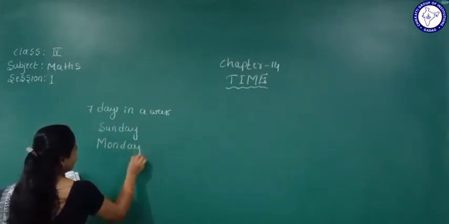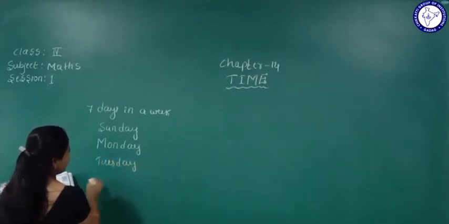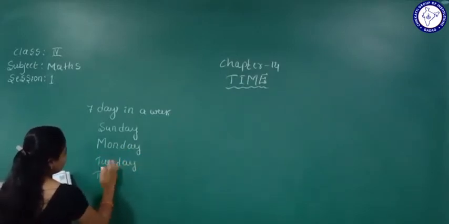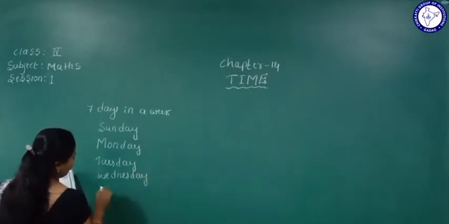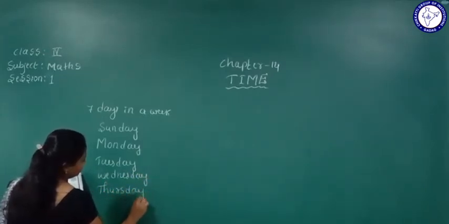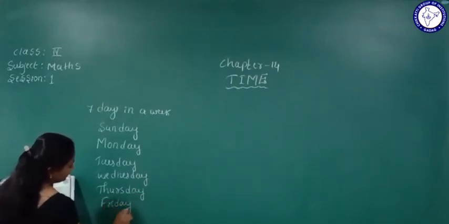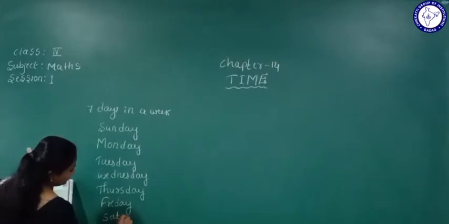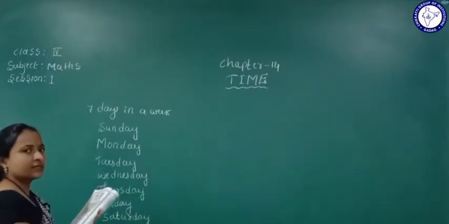Sunday, Monday, Tuesday, Wednesday, Thursday, Friday, then Saturday. These are the 7 days in a week.